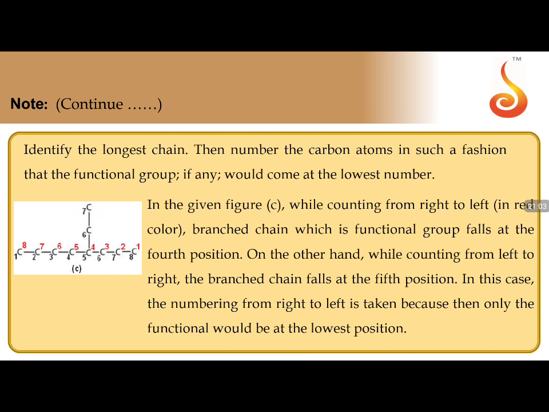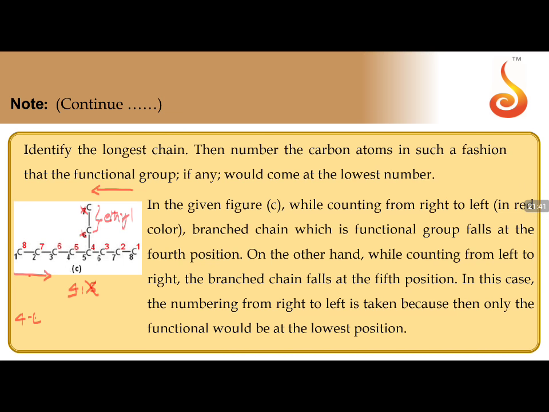Now, again, if I explain the same slide, moving from left to right and moving from right to left, you have the same numbering. Longest chain is 8, 7 should not be considered. So this numbering is cancelled, this numbering is cancelled. Now you have these two unnumbered carbons. When 2 carbons are unnumbered, they are taken as ethyl. And now we have to fix whether ethyl is at 4th position or 5th position is correct. Among 4 and 5, the correct least numbering is 4, so 5 should not be considered. So ethyl should be at what position?